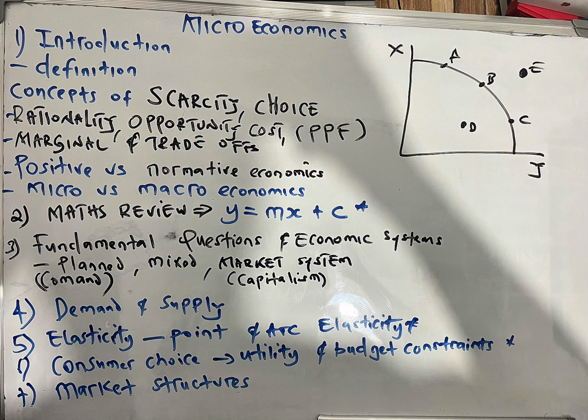The other concepts that you have to understand and appreciate, aside from scarcity and choice, is rationality. The fact that resources are scarce means you need to make a choice. When making a choice, you have to be rational. Rationality simply means you have to gather all the available information regarding a situation and then make an informed decision that's going to benefit you.